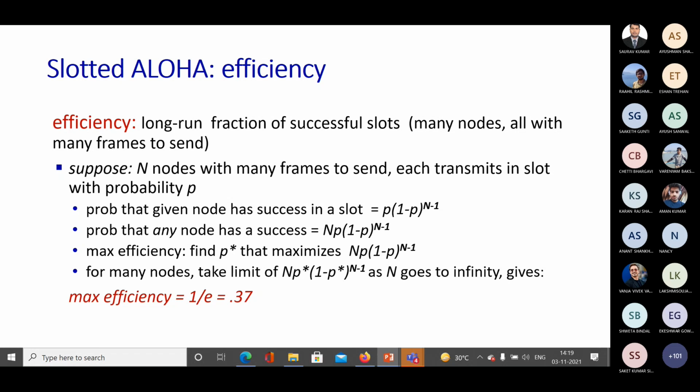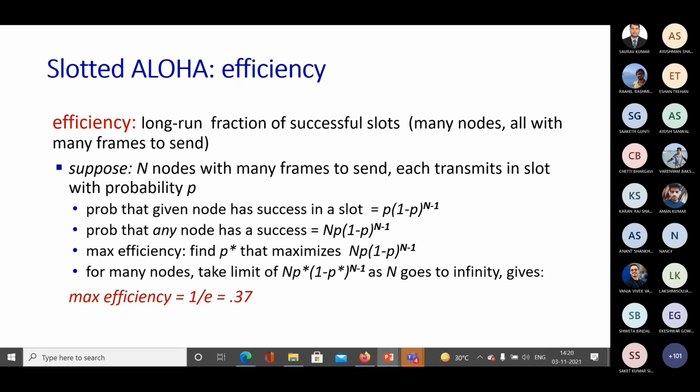As told in the last class, when you take the limit n tends to infinity, this entire term comes out as 1 upon e, and that gives 37% efficiency. So this is how we calculate the efficiency of slotted Aloha.